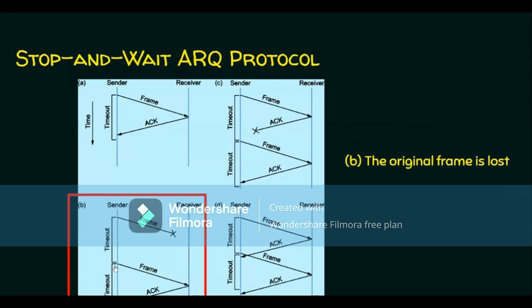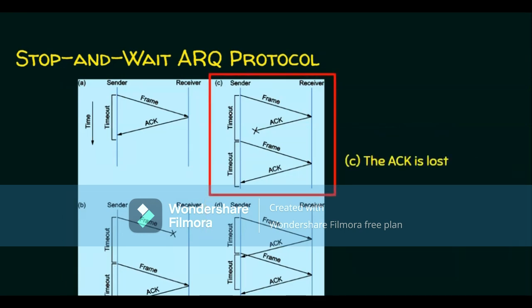Let's see another situation. This is scenario C, where the acknowledgement is lost. Let's see how stop and wait protocol handles this situation. The sender has sent a frame and the receiver has sent an acknowledgement, but this acknowledgement is lost and the timer is running out here. The sender is waiting for the timeout to happen. Before the timeout, it didn't receive the acknowledgement. So what happens? The sender retransmits the frame again because the sender assumes that either the frame is lost or the acknowledgement is lost. After retransmission, the acknowledgement is received before the timeout expires. In scenario C also, the retransmission is automatic.